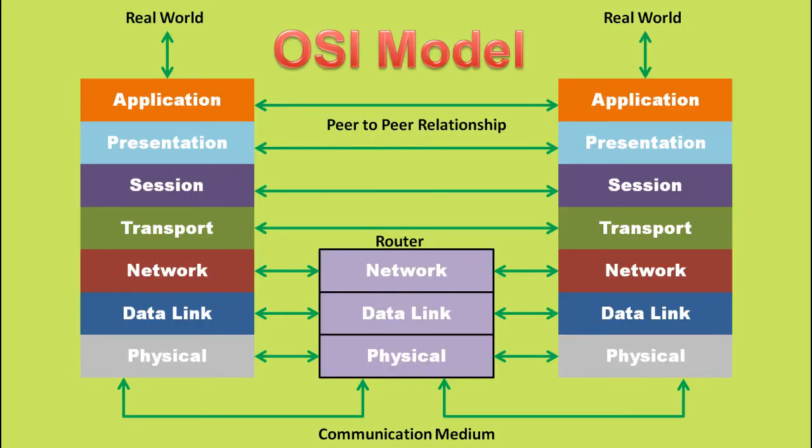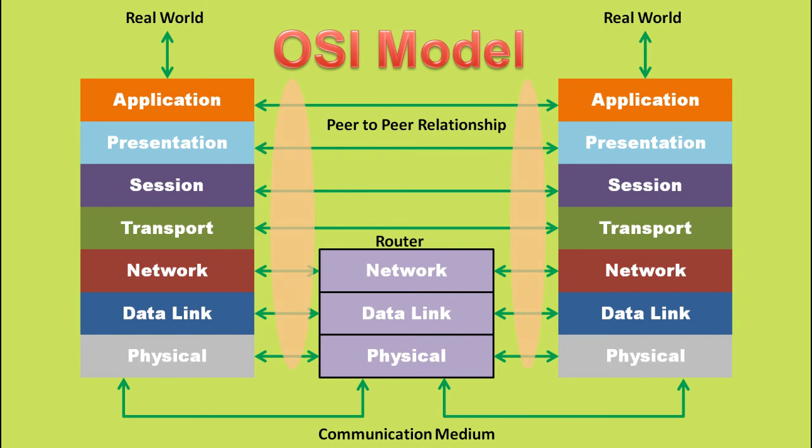In this OSI model, we have shown arrows between the layers of transmitter and receiver. The arrows indicate that each layer reads the packet as coming from or going to the corresponding layer at the opposite end.